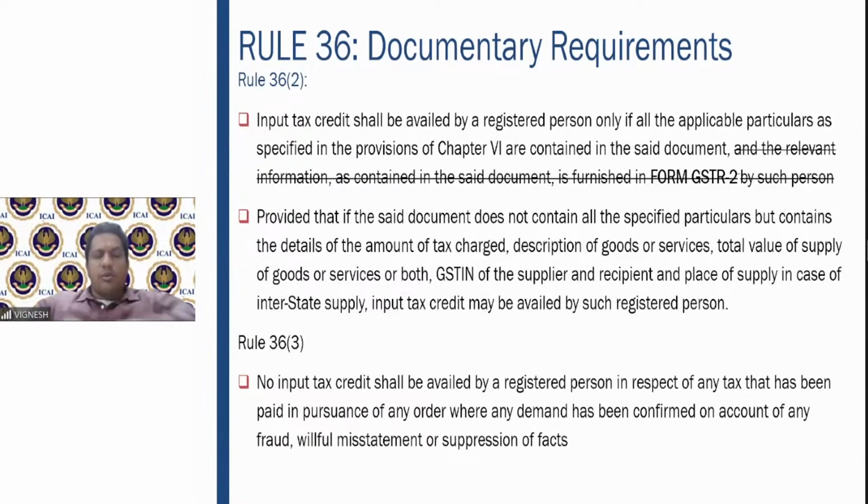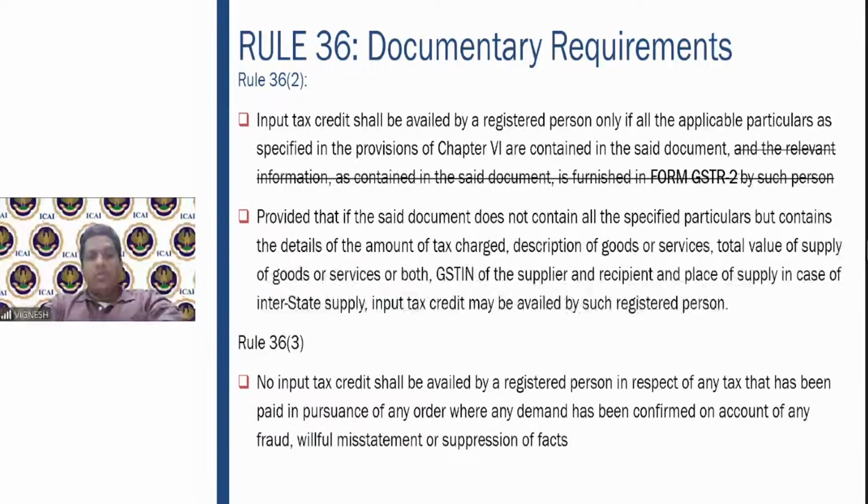But there is a proviso: if the said document does not contain all particulars but contains the details of the amount of tax, description, total value, GST number and place of supply, in such cases also the input tax credit can be availed by the registered person. So the provision gives a certain relaxation that all information need not be there, and we can still claim the input tax credit.